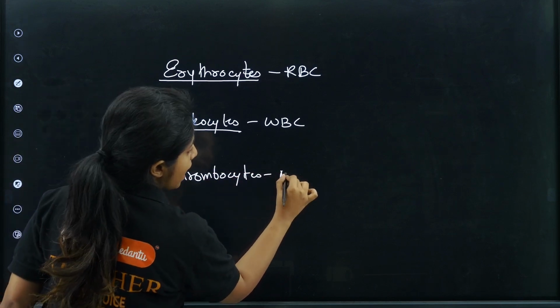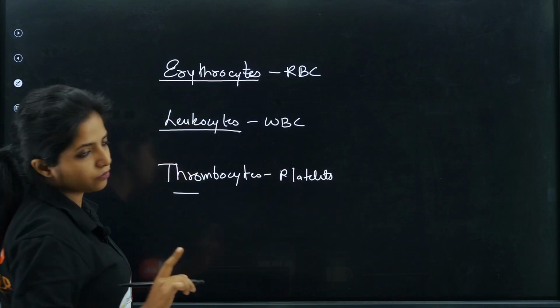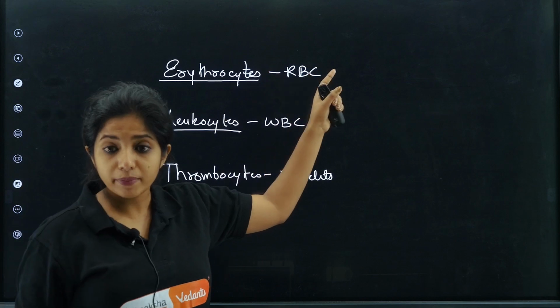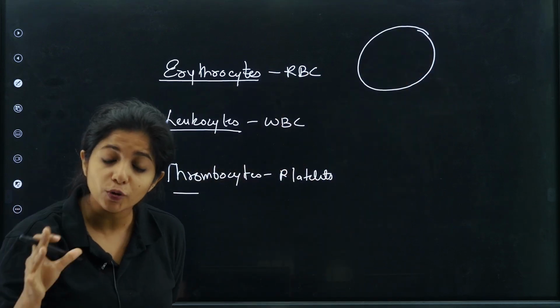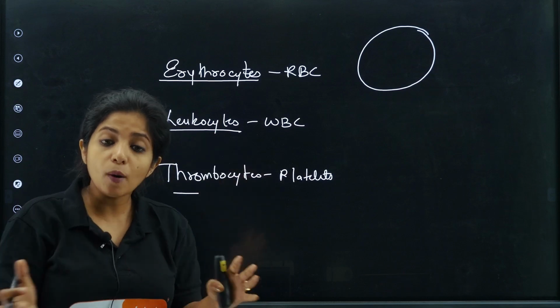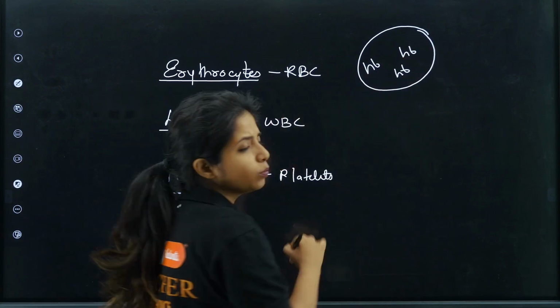Thrombocytes, which you call platelets. So what is the function? Basic function, okay? Erythrocytes, the RBC, does not have a nucleus. The cell itself does not have a nucleus. Instead, it has space to accommodate lots and lots of hemoglobin. So they have lots and lots of hemoglobin, my dear children.